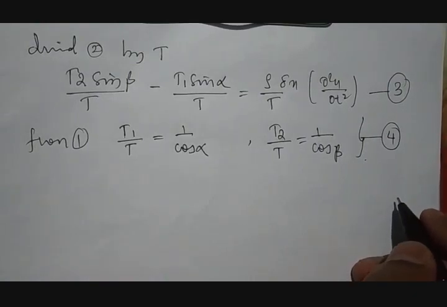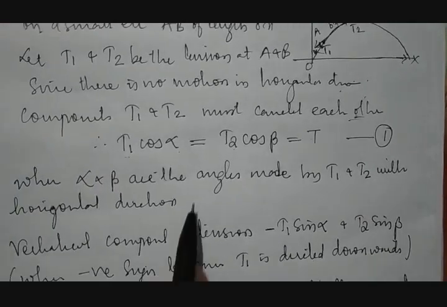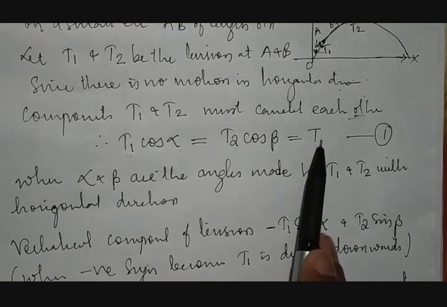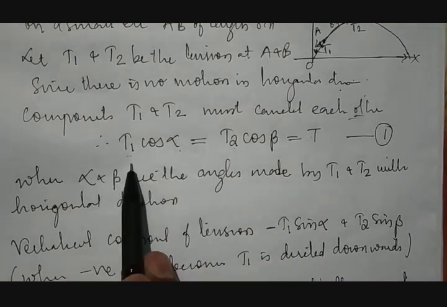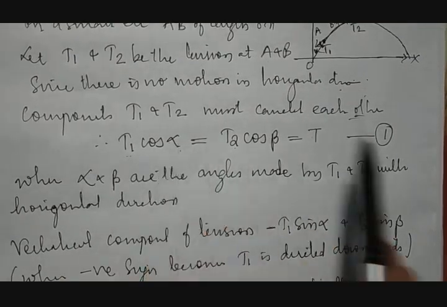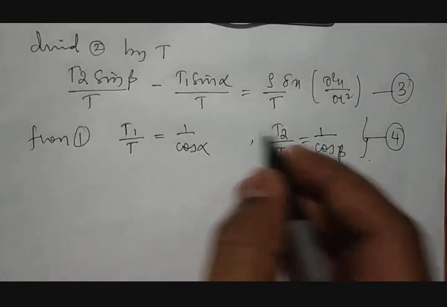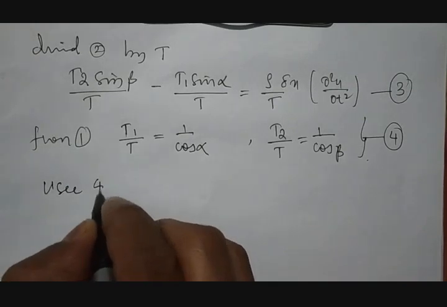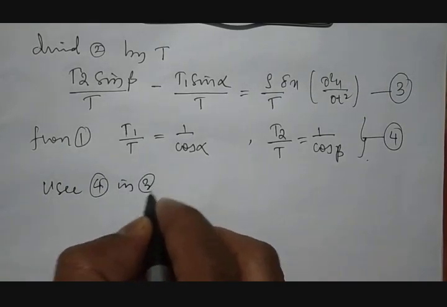What was equation number 1? T1 cos alpha is equal to T. Therefore T1 divided by T, this T comes to the other side and the cos goes to the RHS, so it becomes 1 divided by cos alpha. Let us use equation number 4 in equation number 3.